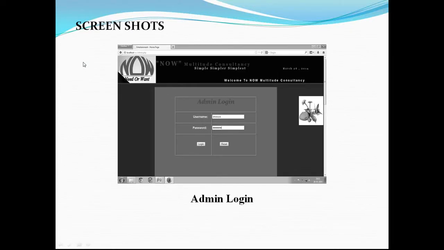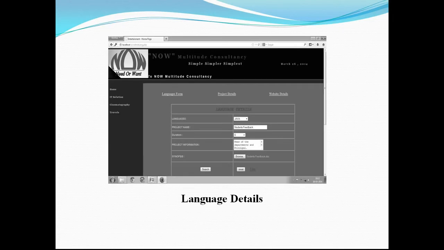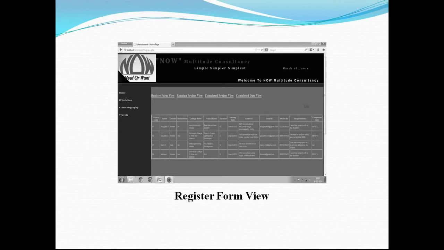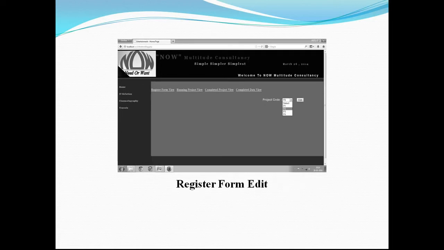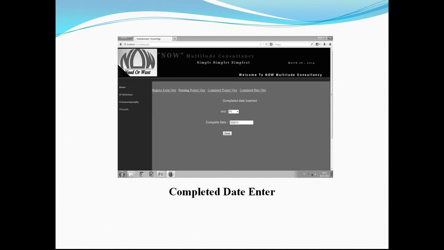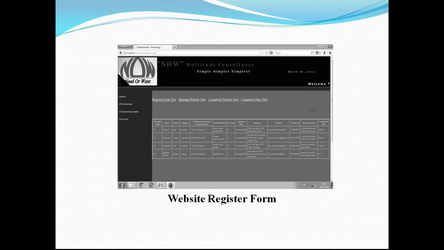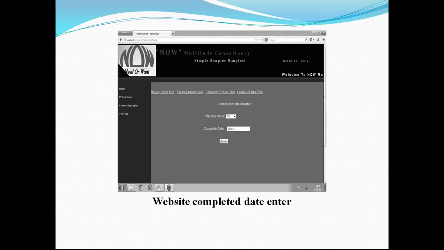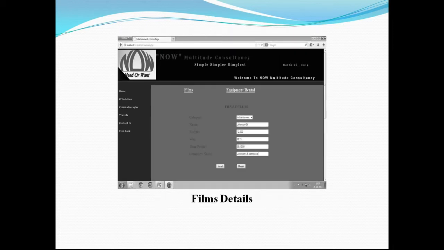And this is my screenshot. It requires a username and a password to log in to my system. The language specification is required, then the view of the language and the registration form view, and you can edit your form, update it, and enter data. Data entry is also available here. Website registration form, register form, can update as well. Completed data entry has been updated.